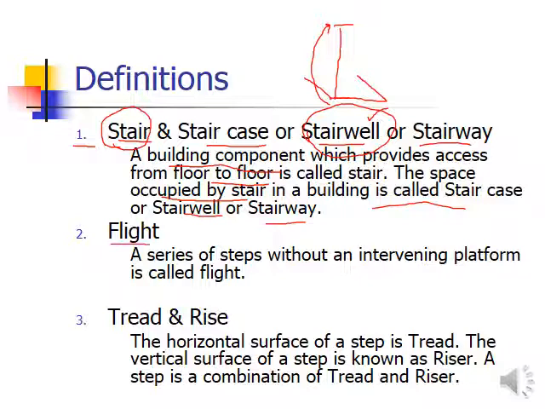Then you may have the flight. A flight is a series of steps without an intervening platform. In the next slide we will see a figure that will make it easier. If you observe the stairs, let's suppose stairs are going up, and in between you may have a certain platform. Here in the cross section we can see.